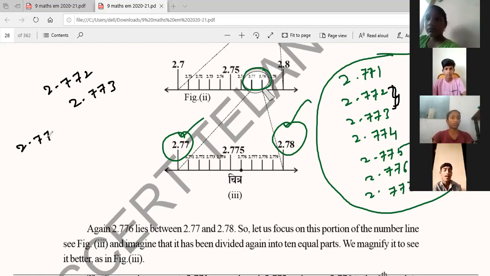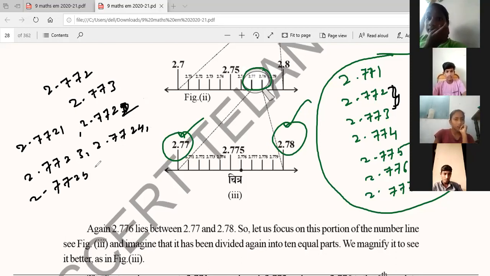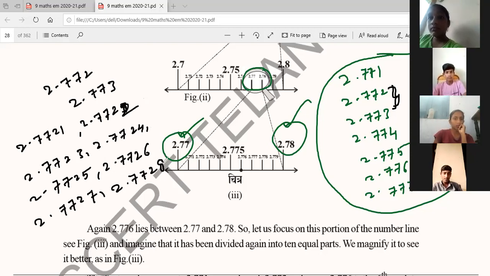See, 2.7721, 2.7722, 2.7723, 2.7724, 2.7725, 2.7726, 2.7727, 2.7728, 2.7729, then 2.773 will come, Nana.